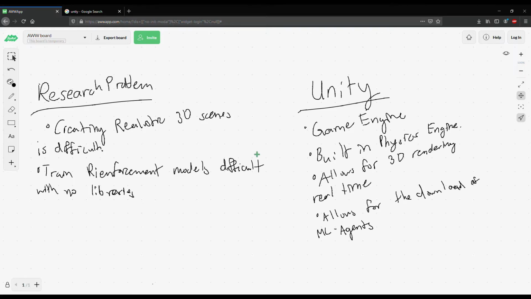So my research problem is that creating 3D scenes that are realistic is difficult, and training reinforcement learning models without any help is also difficult. So my solution is to use Unity. Unity is a game engine and it allows for 3D rendering of scenes in real time, and it's relatively easy. It also has a built-in physics engine, and it also allows for a package called ML Agents, which is used to help speed up the process of machine learning.